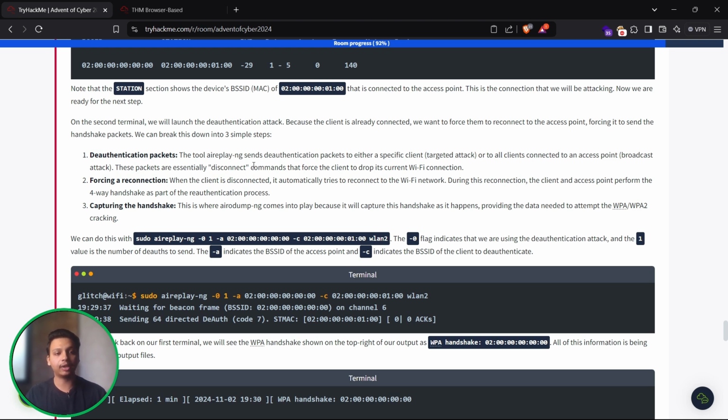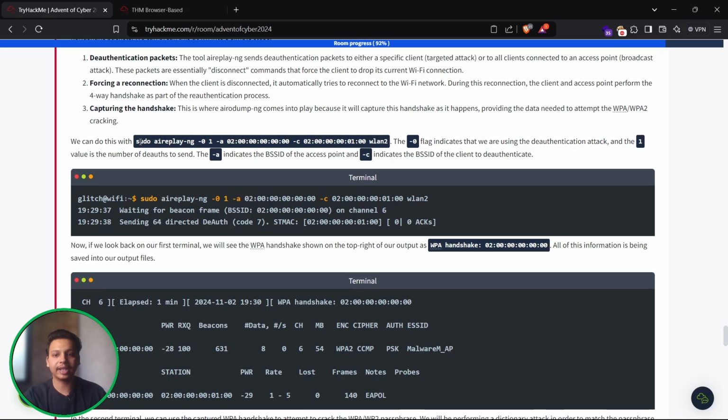all clients connected to an access point. These packets are essentially disconnect commands that force the client to drop its current Wi-Fi connection, forcing a reconnection. When a client is disconnected, it automatically tries to reconnect to the Wi-Fi network. During this reconnection, the client and the access point perform a four-way handshake as a part of the re-authentication process. And we are going to capture that particular handshake with airodump-ng, which comes into play because it will capture this handshake over here.